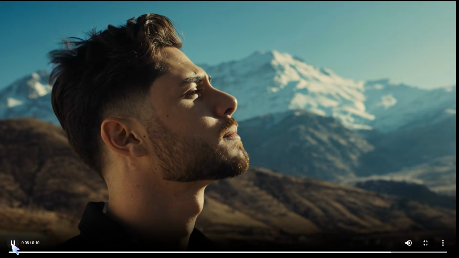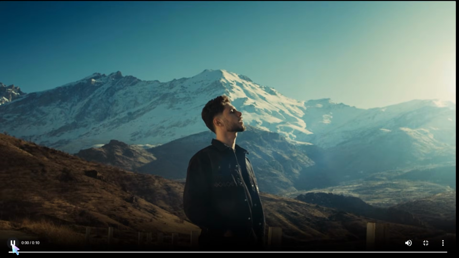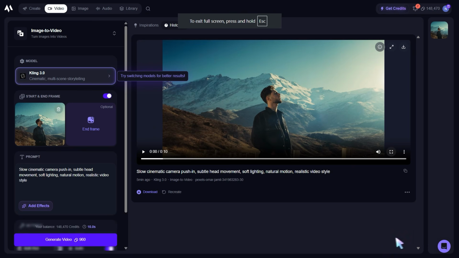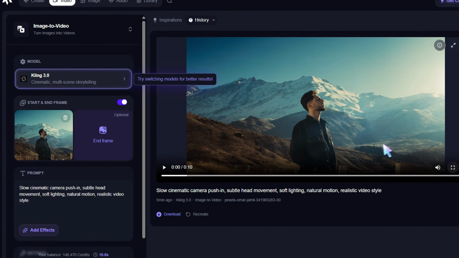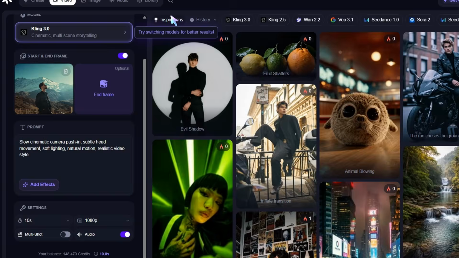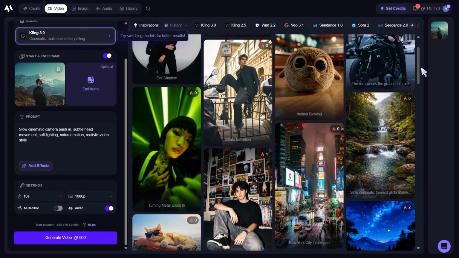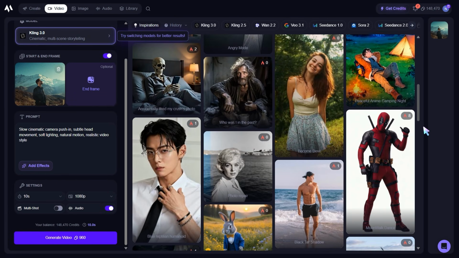This is useful because creators often need movement. A static image is fine, but a moving visual usually performs better on TikTok, Reels, Shorts, or ads. So being able to turn an image into a video quickly is a big advantage.